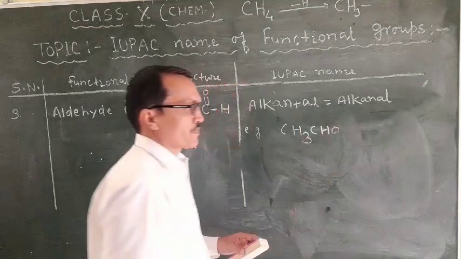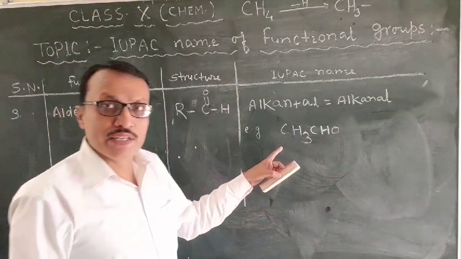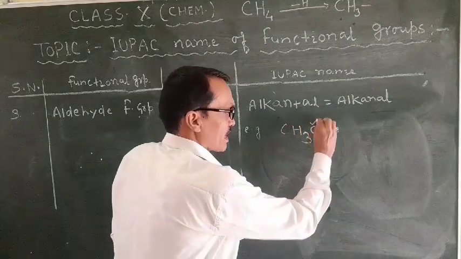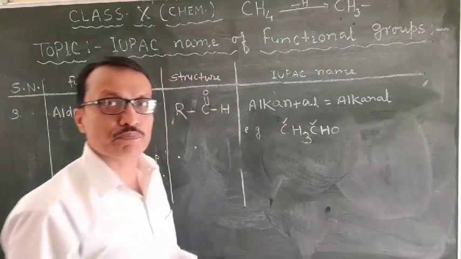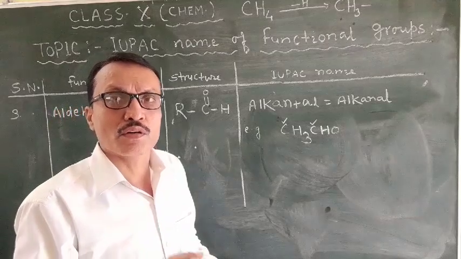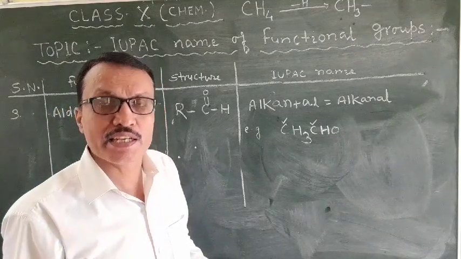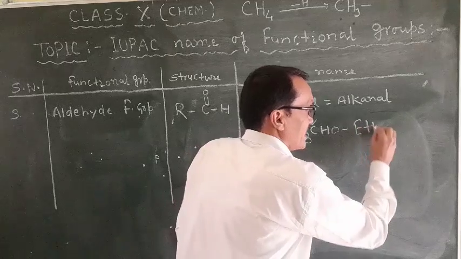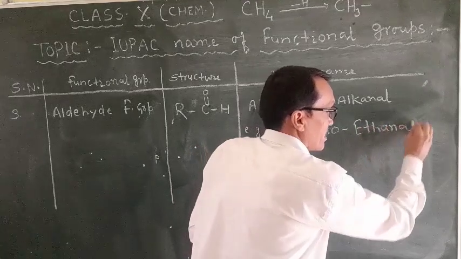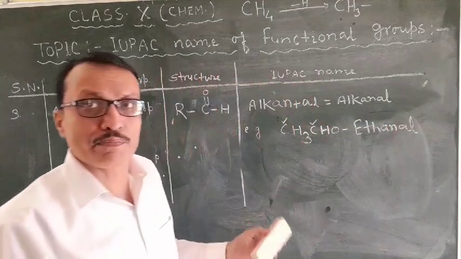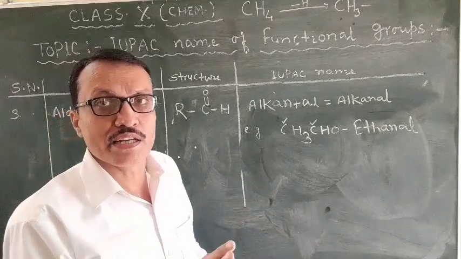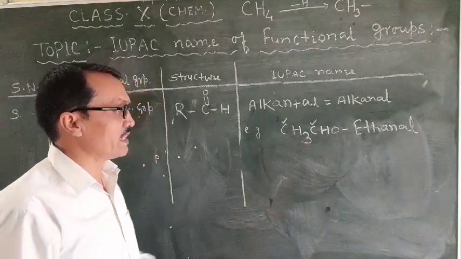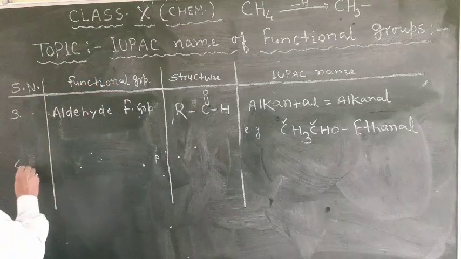For example, CH3CHO. What will be the IUPAC name of this compound? Students, you are looking here, there are 2 carbons. So from 2 carbons, the corresponding alkane ethane is formed. So its name will be ethanal. The suffix -al is added by deleting the last letter E from the corresponding alkane.